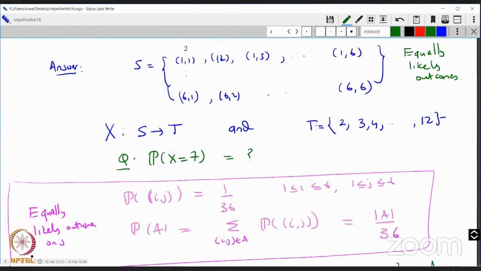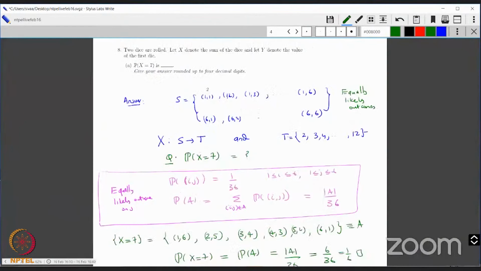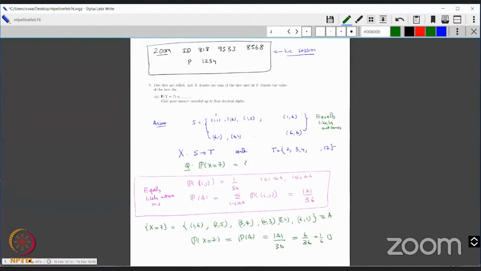So let me make it a little smaller so you all understand it. More than the answer 1 by 6, you should understand the setup. The setup has two important properties. One is S is an equally likely outcome experiment. The second is the random variable X takes S to a range T, where T is 2, 3, 4, 5 up to 12. And the chance that X equal to 7 is just an event in the sample space.